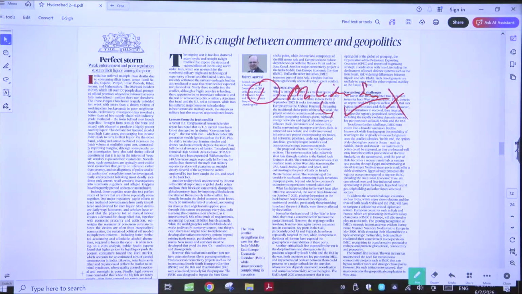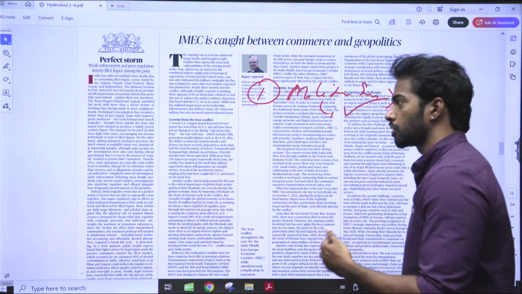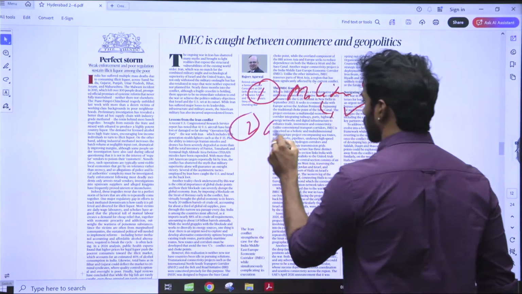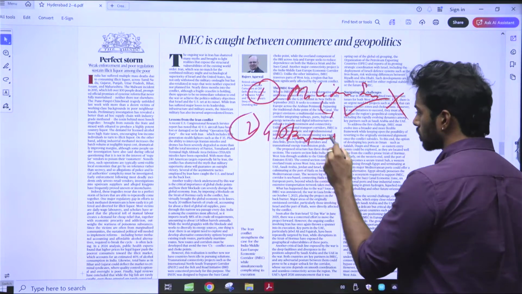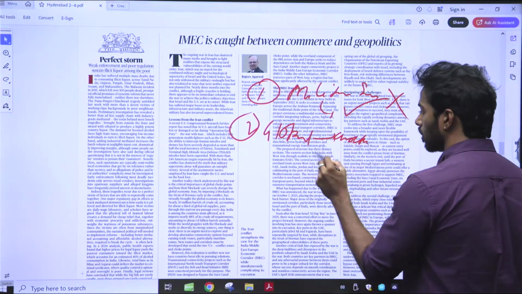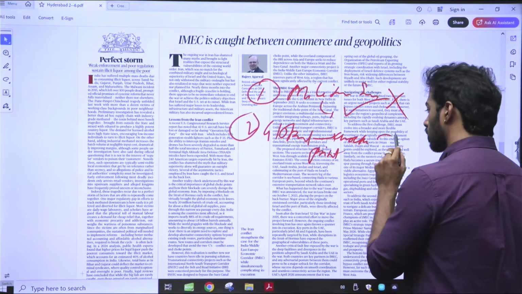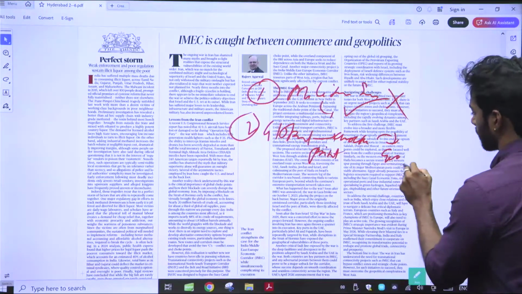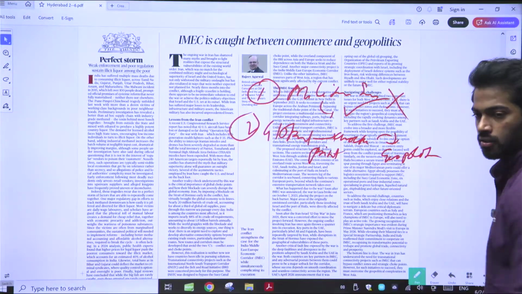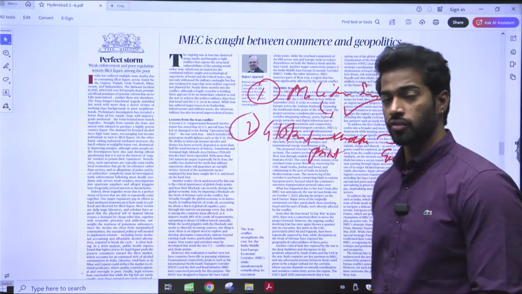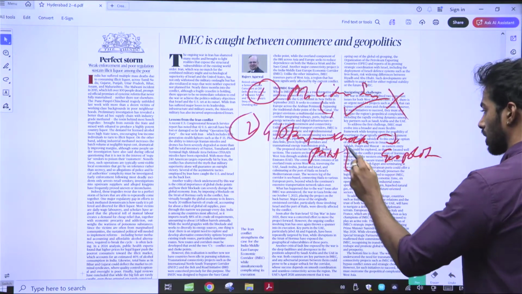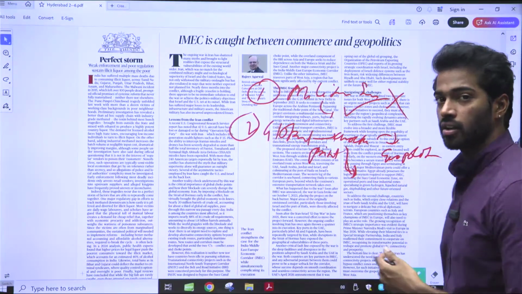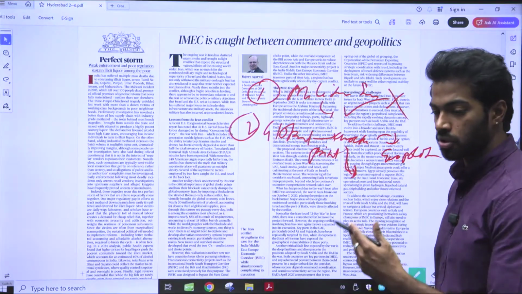The second thing is that there are some global choke points. What are the global choke points? Strait of Hormuz, Suez Canal. All of these are global choke points which are very vulnerable to geopolitical events, and they have been very vulnerable. So they are saying that you have to stop depending on the choke points that are present.